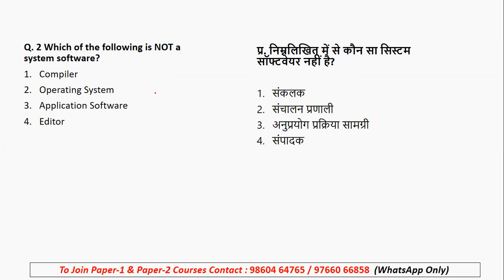So let's see. When we talk about system software, yes, application software is not a system software. Application software is the odd one out. It is basically a program which is designed to do a specific task, rather than relating to the operations of the computer. So compiler, operating system and editor are a part of system software, but application software is a computer program. So be careful with this.